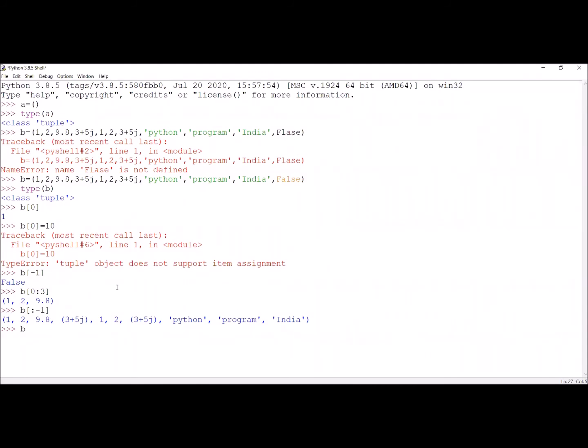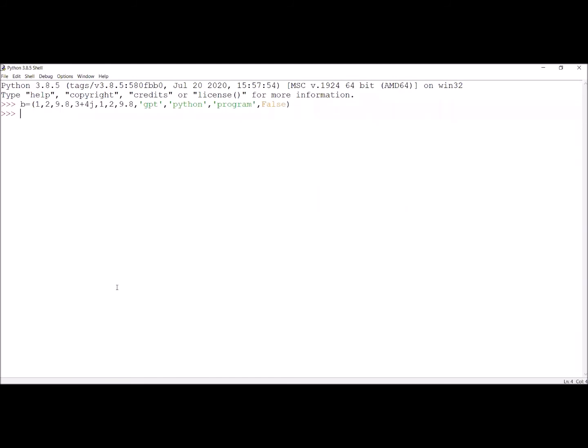Now we will check what is index. B dot index. We are giving India. Now the index of India is 9. We are checking what is the index of 9.8. Index is 2. Now we are checking what is the index of program. The index of program is 9.